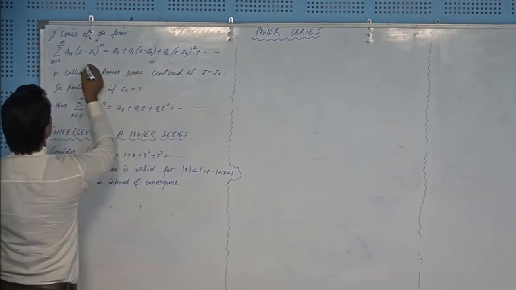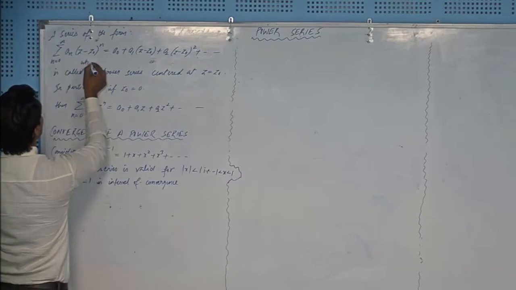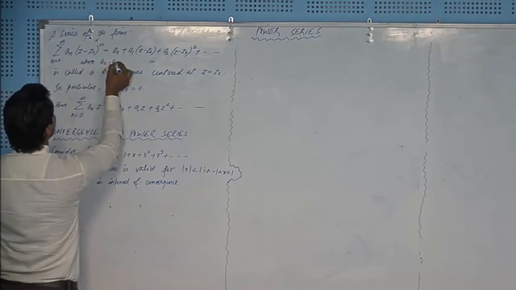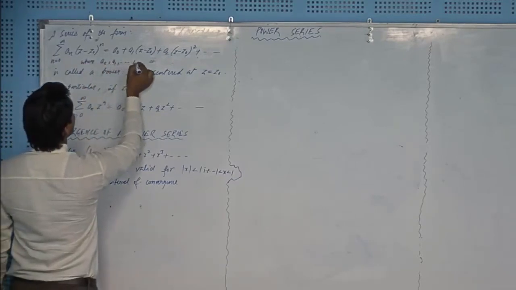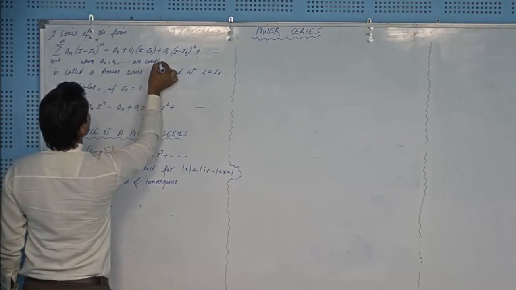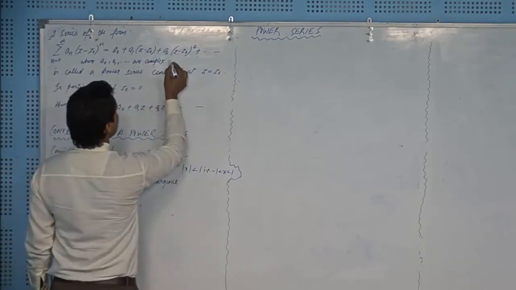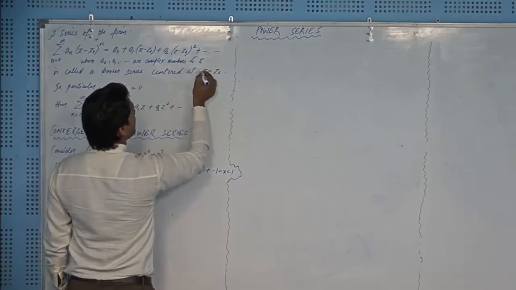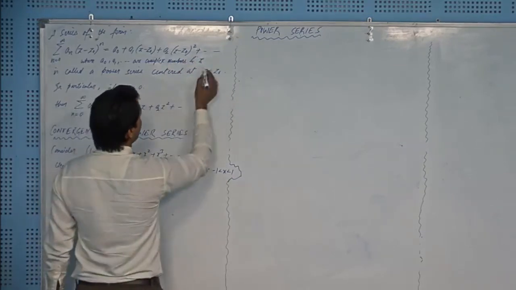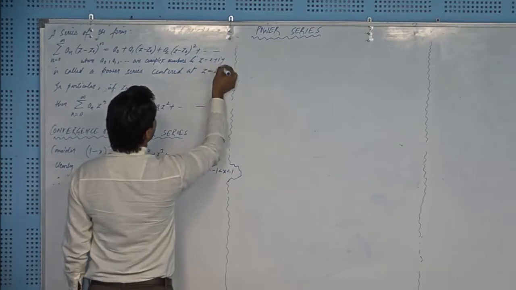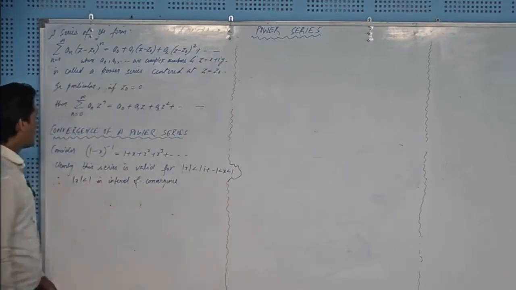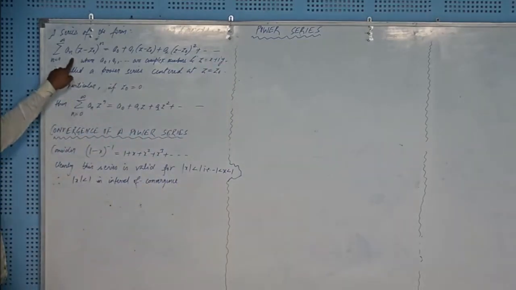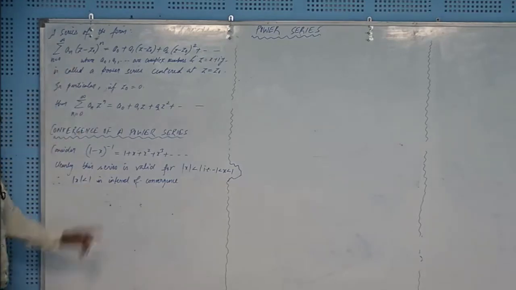I will write that here, where a0, a1, and so on are complex numbers, and z is a complex number, z equal to x plus iota y, you know it very well. Fine. So we are interested in the convergence behavior of a power series in z, a complex power series.